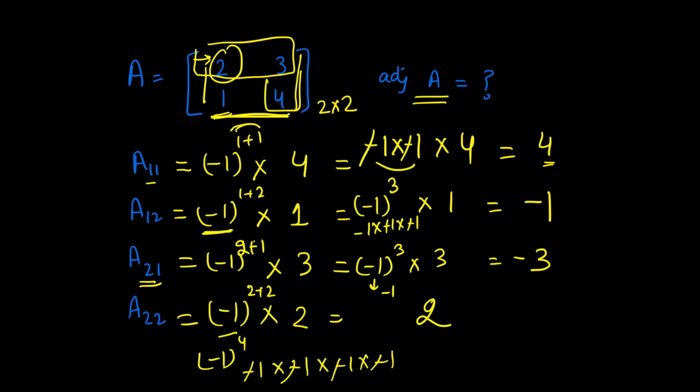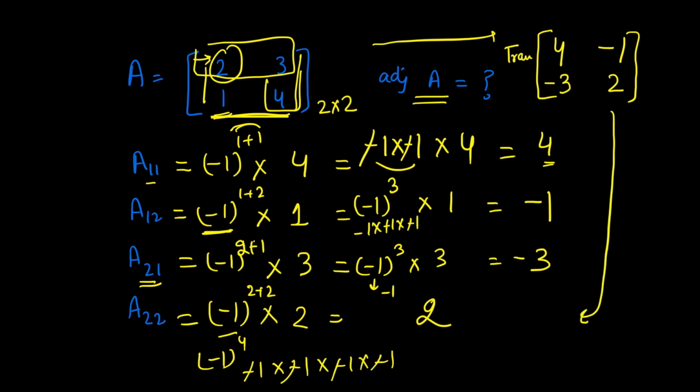So the elements which you will be getting corresponding to these cofactors are 4, which is capital A11, then what is A12? Minus 1. Then what is A21? Minus 3, and then A22 is 2. And now you have to find the transpose to find this adjoint. So what will you get?